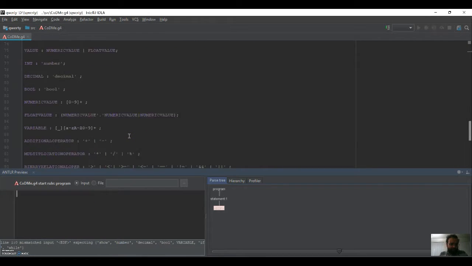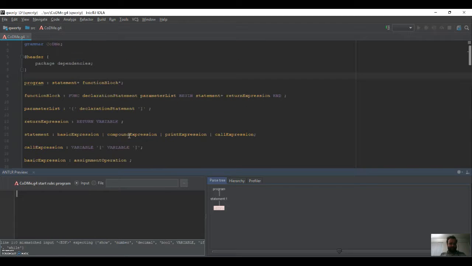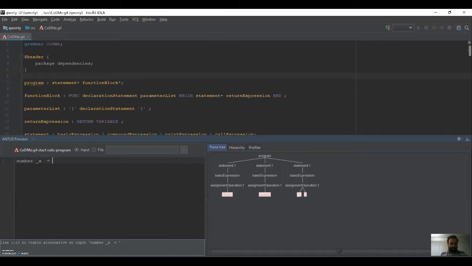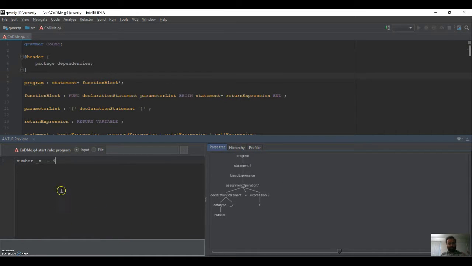I will give you a live example of how the grammar runs and what kind of parse tree it generates. So I just write a simple program. I declare an integer data type called number. In our grammar, the variables we declare only start with an underscore. So I have number underscore x equals 4. This is the basic assignment operation that our grammar follows. As you can see, the parse tree is generated here. Let me zoom in on it.